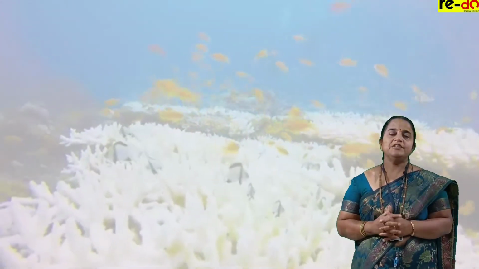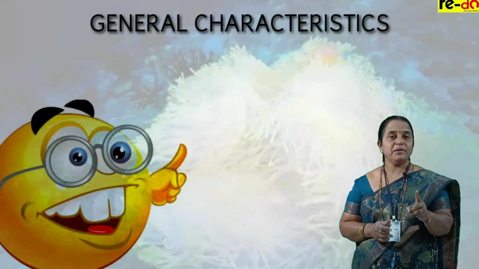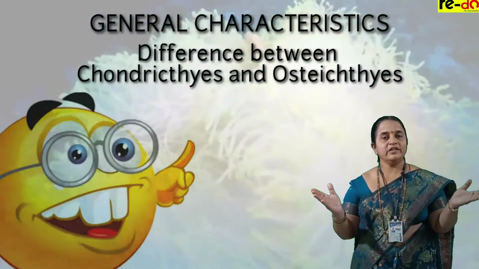Thus, in this session you have learnt general characters of superclass Pisces and the difference between Chondrichthyes and Osteichthyes.